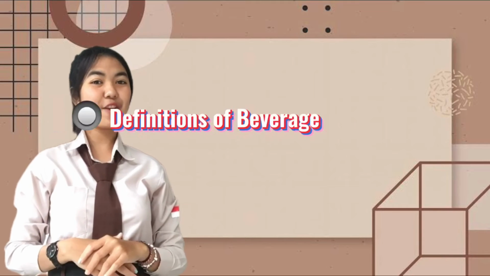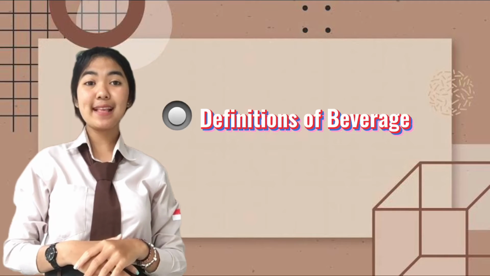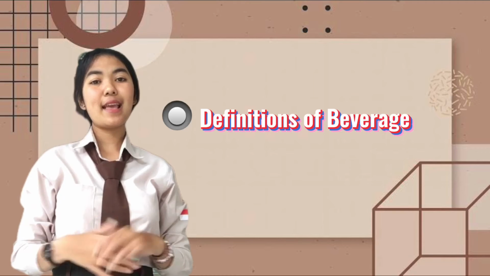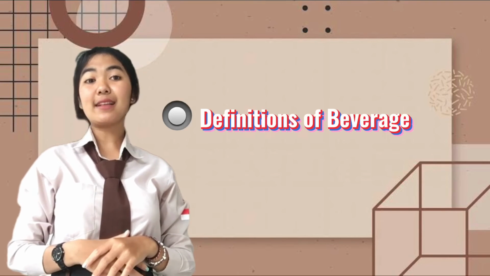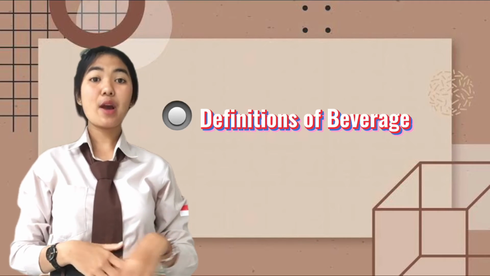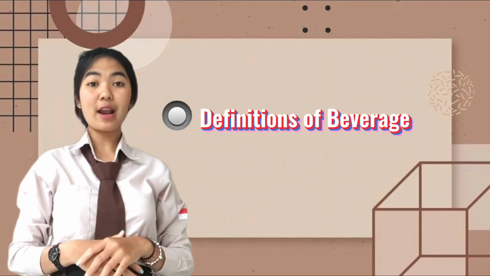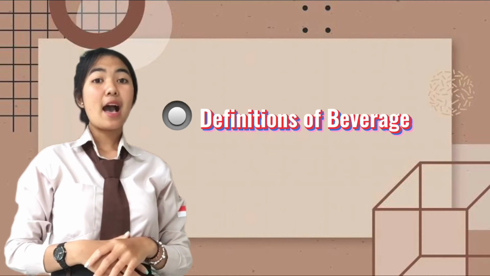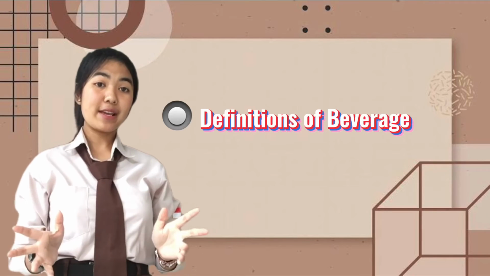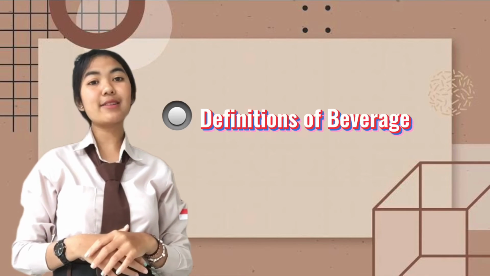And now is the definition of beverage. There are 4 definitions of beverage. The first one, a beverage is any type of drink. Number 2, a beverage is a liquid for human consumption by drinking. Number 3, a beverage is any one of various liquids for drinking, usually excluding water. And the last one, a beverage is any liquid for drinking, especially one other than water.